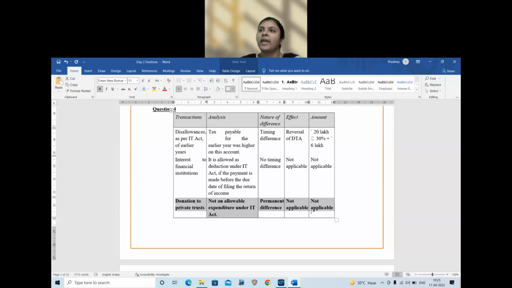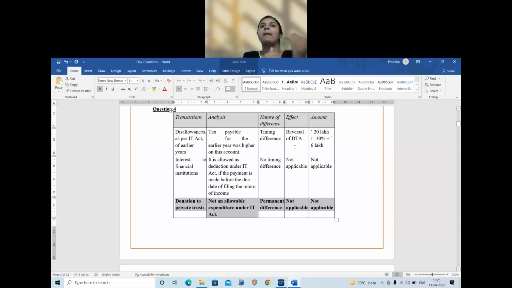For donation, remember we are not supposed to check whether DTA or DTL. We should first check whether it is permanent or timing difference. Got it? So here we are carrying 2 points from this question, friends. Point number 1. If the question gives you an expense or income relating to the previous year, then you should see what happened to it in the previous year. In this case, in the previous year, it was a DTA.